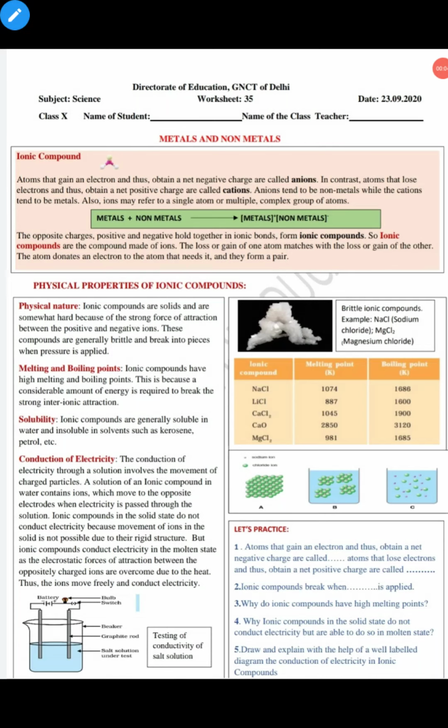Once again, we are here to discuss RDOE worksheet 35 from your chapter Metals and Non-Metals. Today we will discuss ionic compounds and their physical properties, right? In the previous worksheet, we have already covered ionic compounds. What are ionic compounds? Atoms that gain electrons and thus have a net negative charge are called anions.